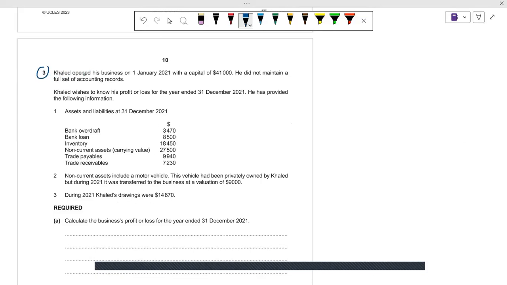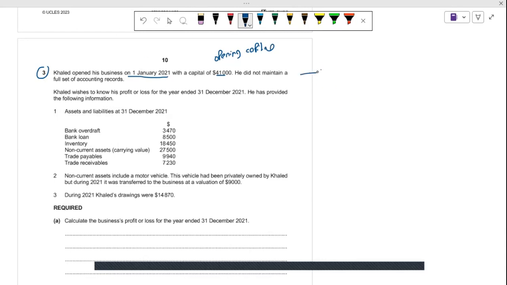Khalid opened his business on 1st January 2021 with a capital of $41,000, so this is the starting year of the business, and it is our opening capital. This question comes from the incomplete records chapter.